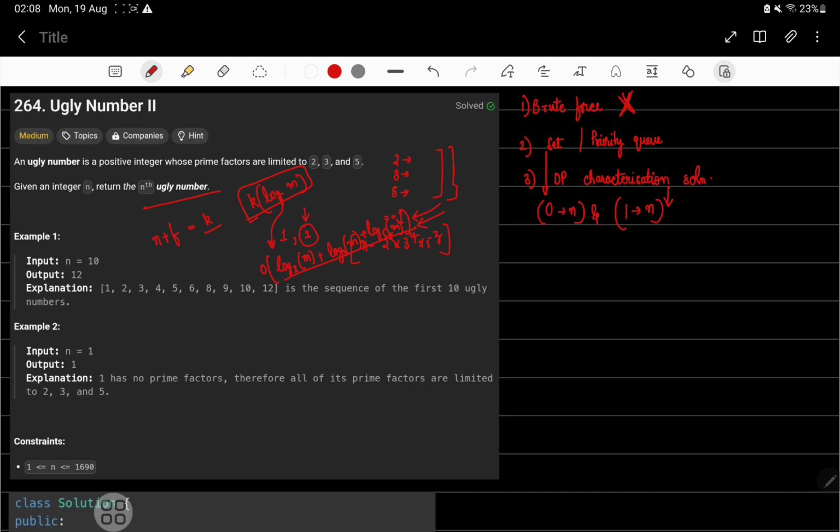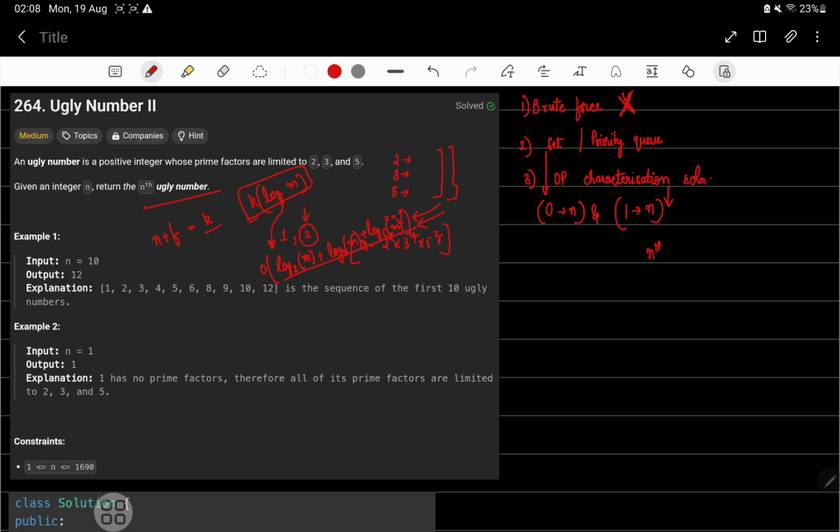But even after that, say we have reached a number, say 12, now we have checked for 12 and we can tell whether that 12 is ugly or not, right? So what can we do better? We can just store some things in memory so that we can know that the next ugly number is something related to that. So what is the characteristic of an ugly number that we need to find out?